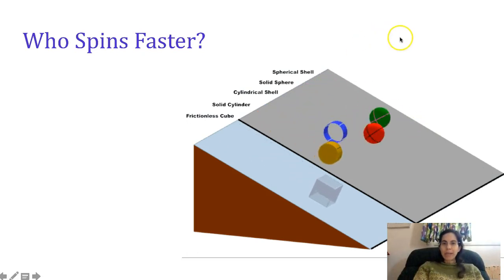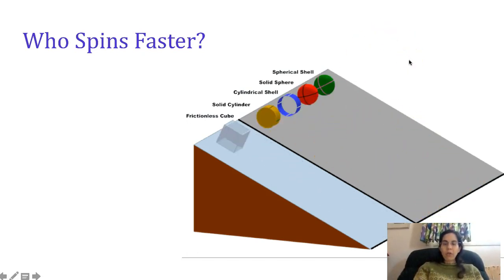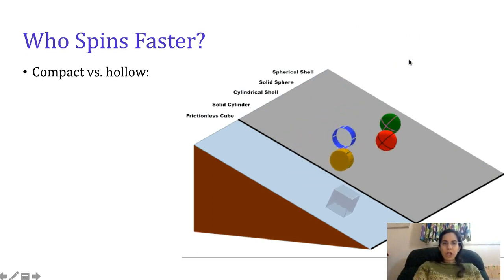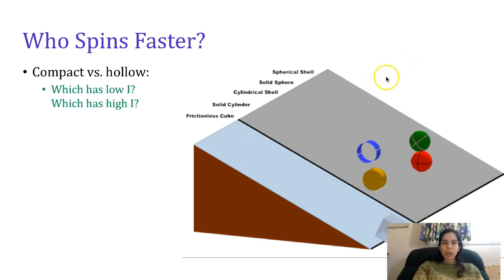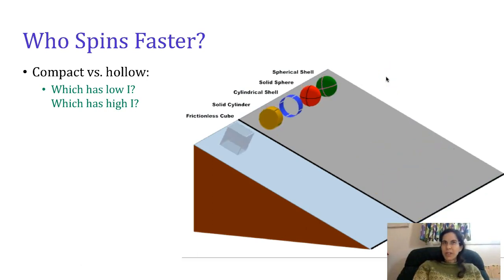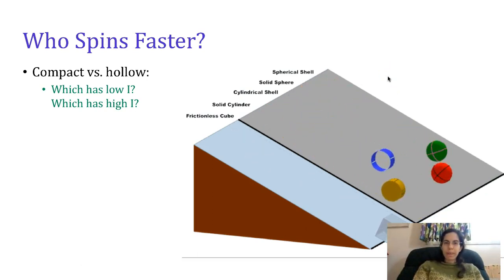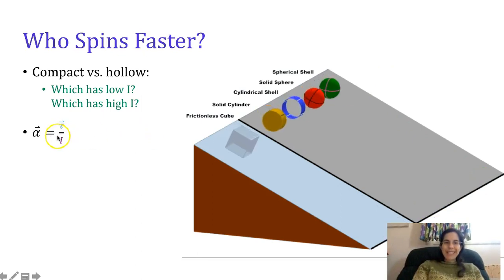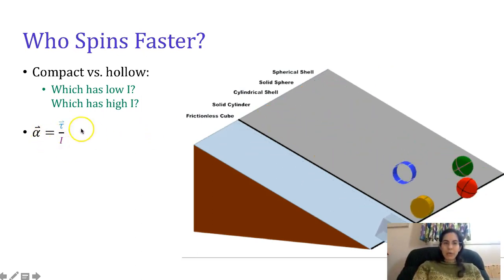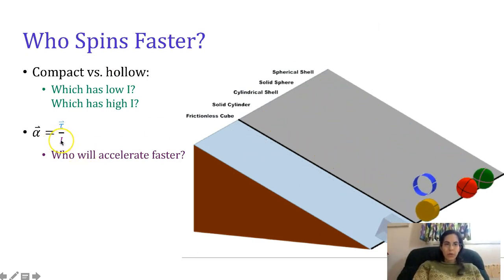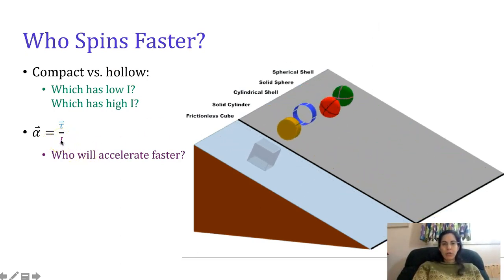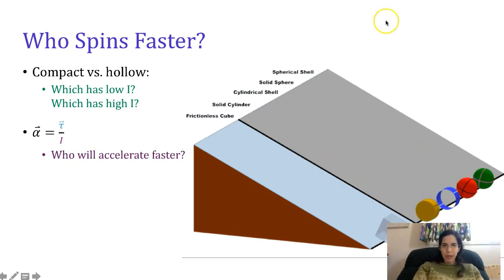Check out these shapes. Which ones are the ones that are going to get there first? Look for compact shapes versus hollow shapes. Which has low rotational inertia? Which has high rotational inertia? Now consider their angular acceleration. Who is going to accelerate more quickly with a small denominator, and who's going to accelerate more slowly with a large denominator?